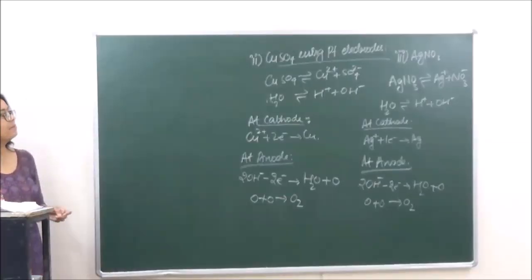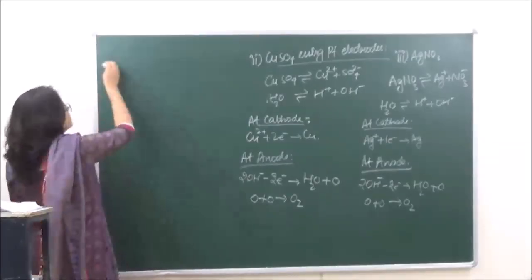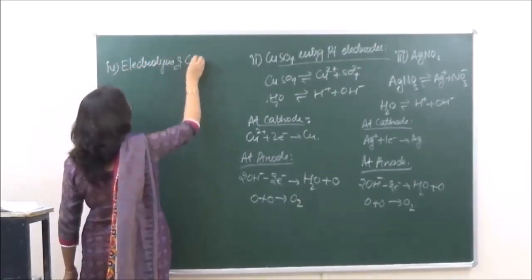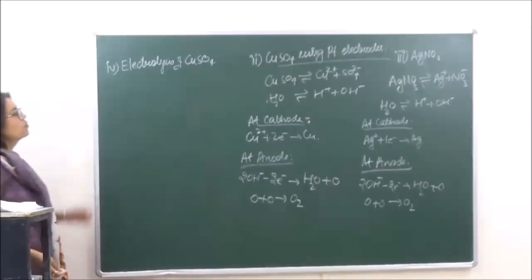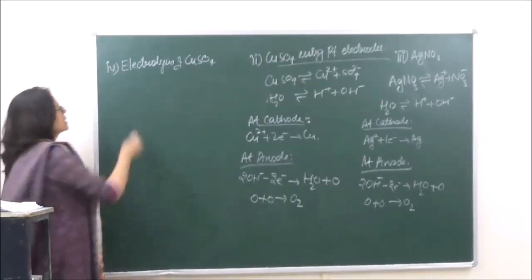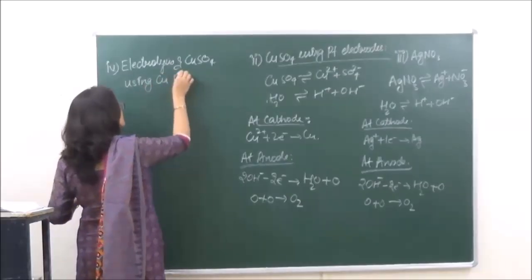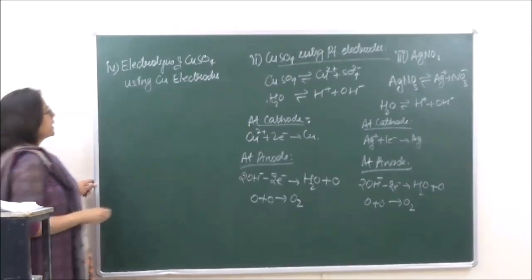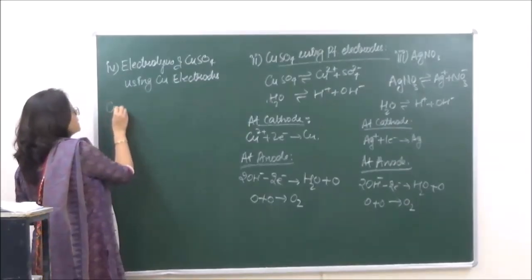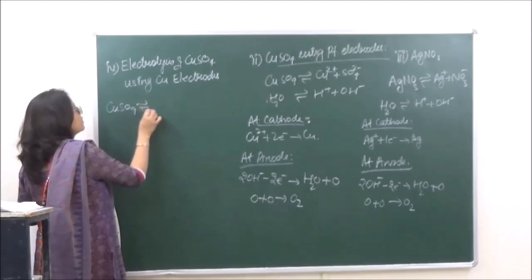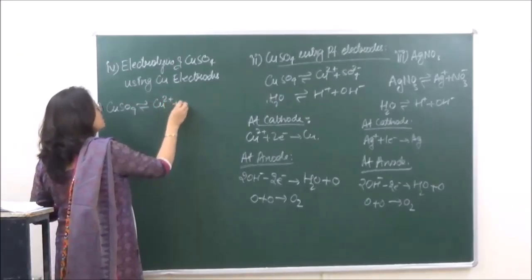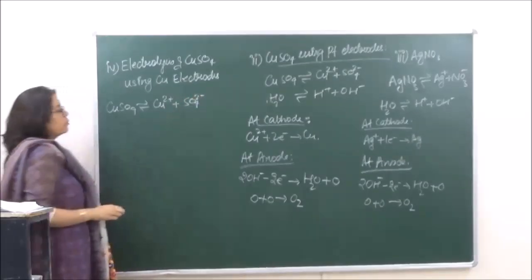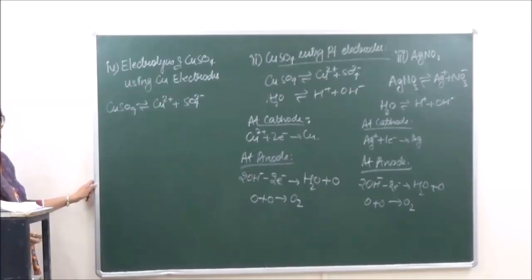Electrolysis of copper sulfate, now over here the reaction is going to be different. Copper sulfate dissociates to give us Cu2 positive plus SO4 2 negative. Now we are taking over here reactive electrodes of copper.